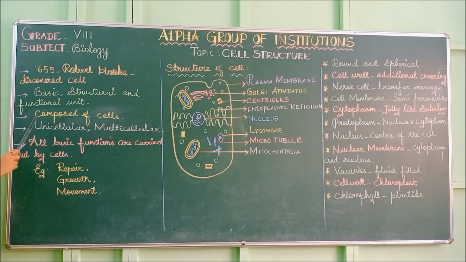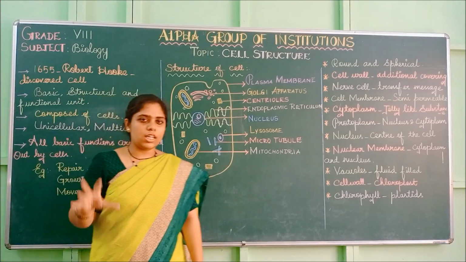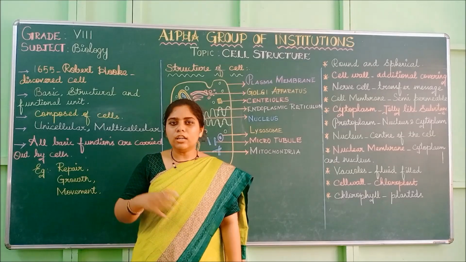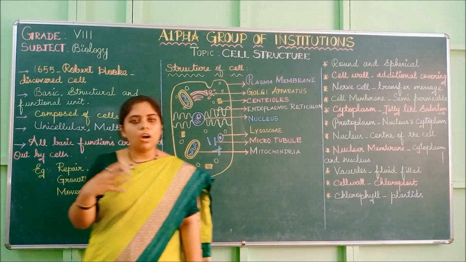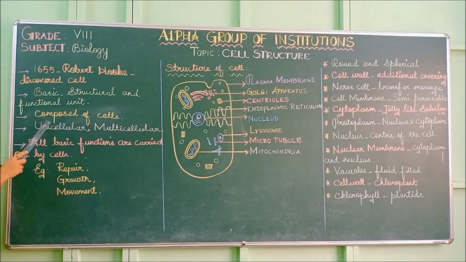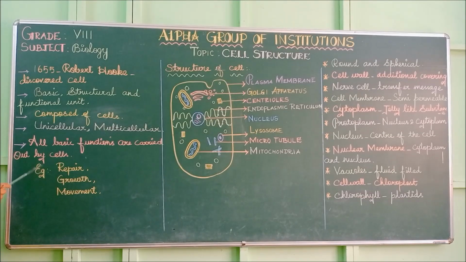And next, all the organisms are composed of cells only. So all the living organisms, like I said, the cell is the structural unit and the functional unit. In the outer part also it is made up of cells. In the inner functioning of the living body also it is made up of cells. So all the organisms are composed of cells, called the basic unit of life.